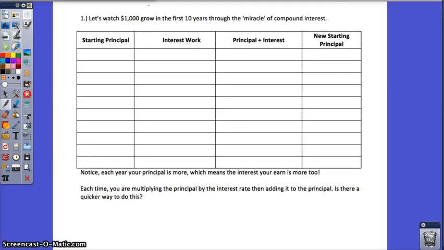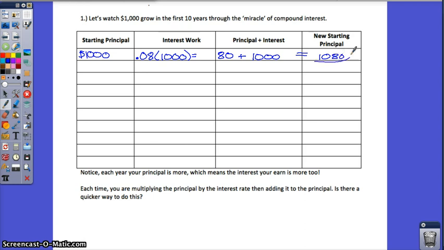So let's start with the $1,000. Let's watch $1,000 grow in the first 10 years. And I want you to complete the table, but I'll get you started. So we're going to start out with a $1,000 investment. You're going to earn 8%, so the interest would be the 8% as a decimal times your principal. That's going to give you $80. Now then you add that interest to the principal, which was $1,000. That means your new starting principal is $1,080.